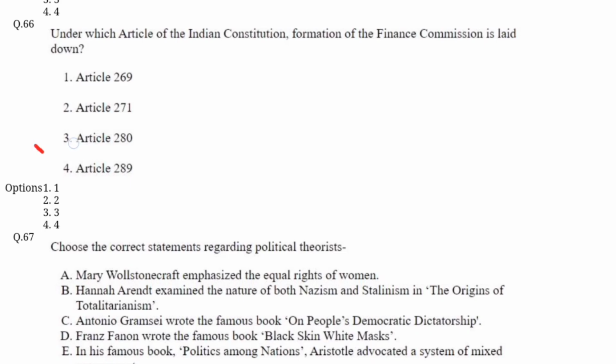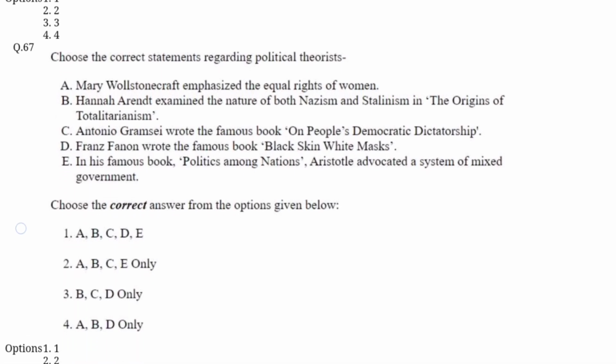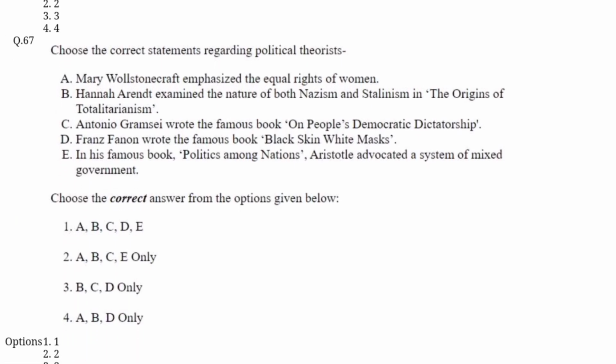Option C is correct, Article 280. Question number 67. Choose the correct statement regarding the political theorist. Choose the correct option from the code. Option D is correct here. A, B, and D only. That Mary Wollstonecraft emphasized the equal right for women. Hannah Arendt examined the nature of both Nazism and Stalinism in The Origins of Totalitarianism, and Frantz Fanon wrote the book Black Skin, White Masks.